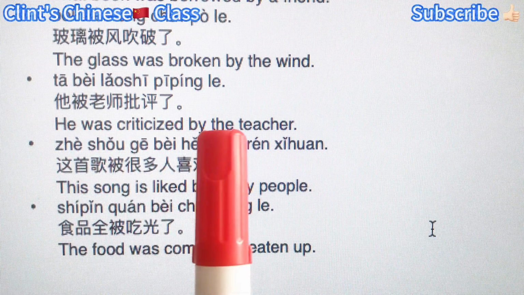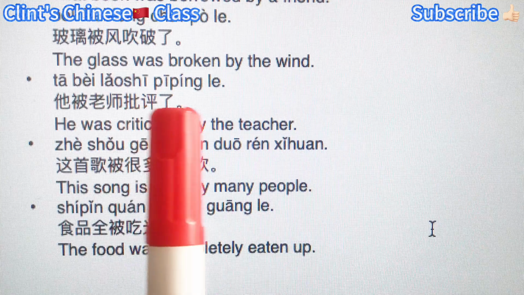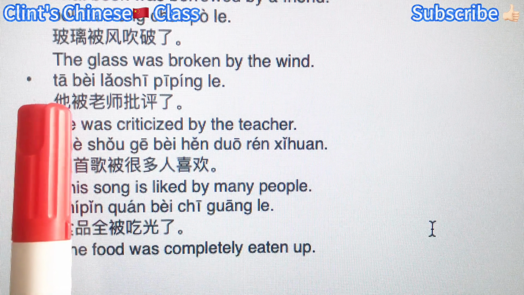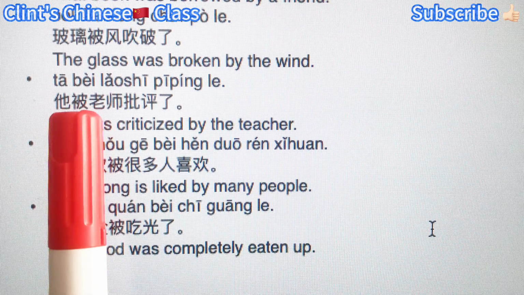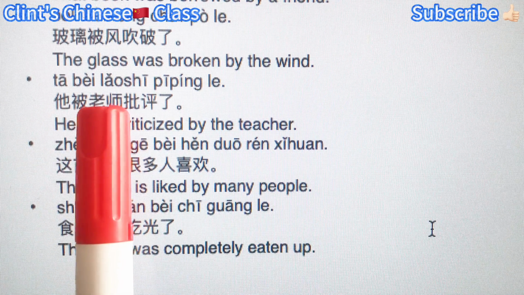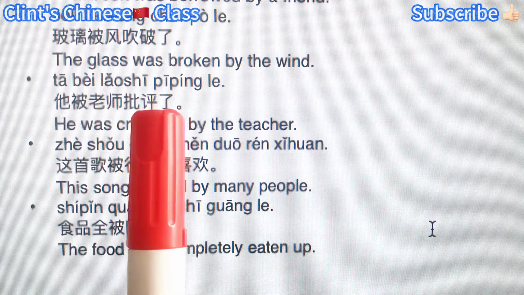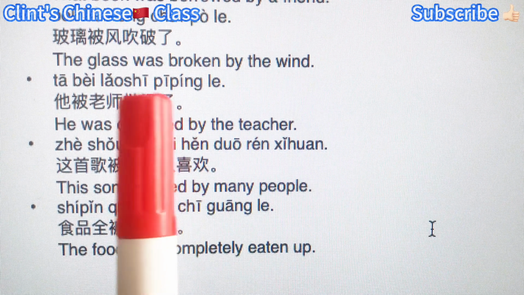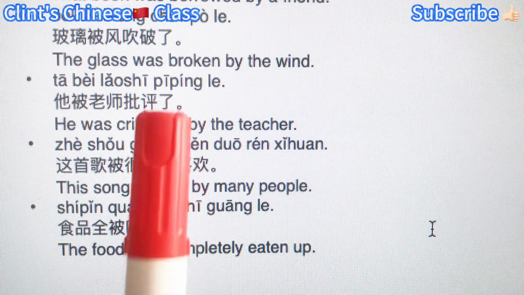He was criticized by the teacher. 他被老师批评了. Subject that received the action. 他 he. 被 like by. Teacher 老师. 批评 criticize. 了 again is commonly used to indicate that things already happened.